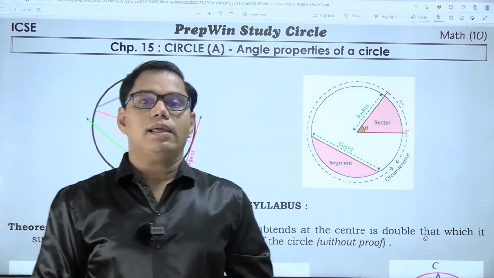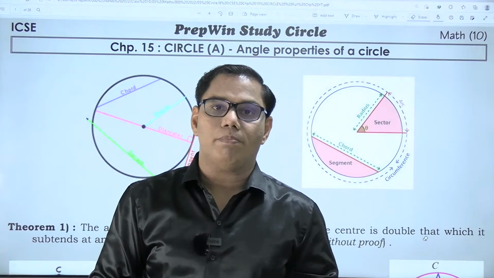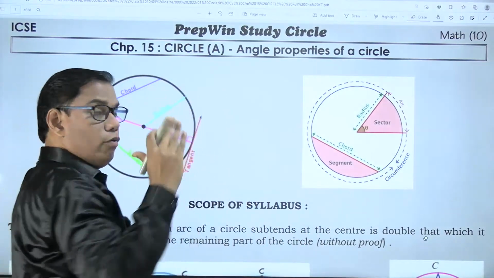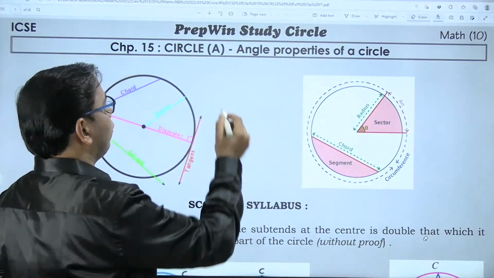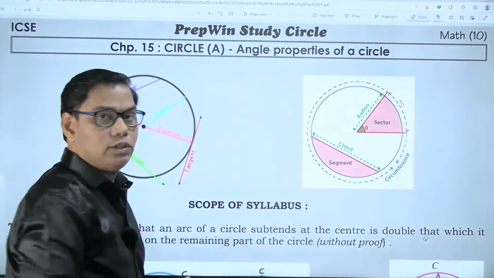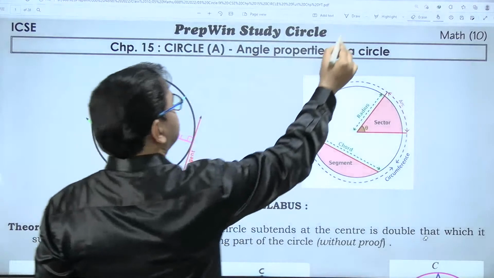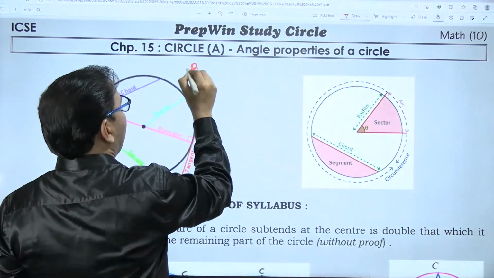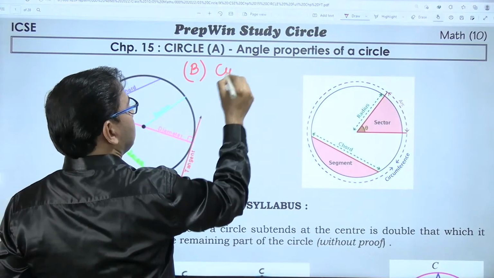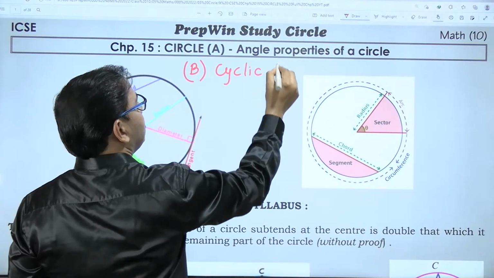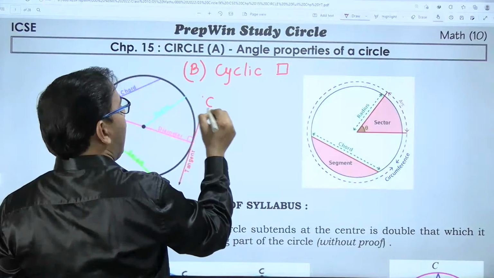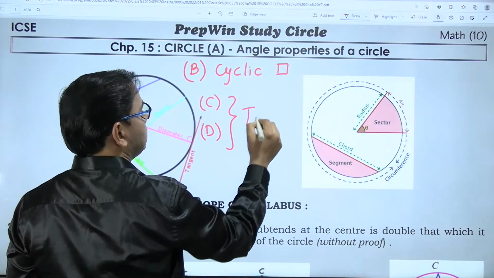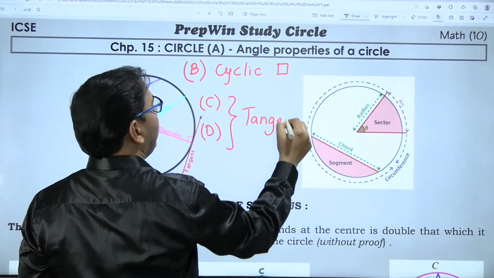So circle can be divided into four parts. This chapter is divided into four sub parts, right? The first part is angle properties of a circle, and the second part, part B, is about the cyclic quadrilateral. And parts C and D are both related to tangents, right?